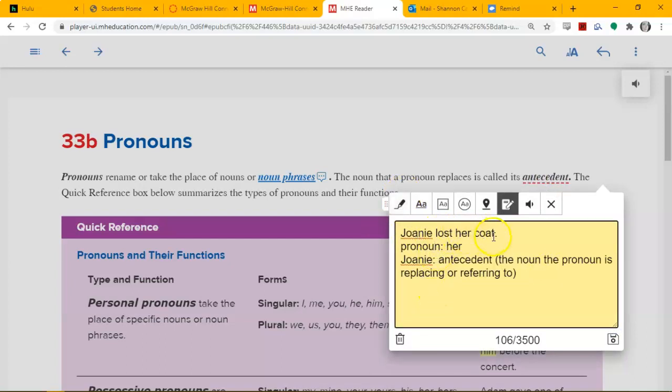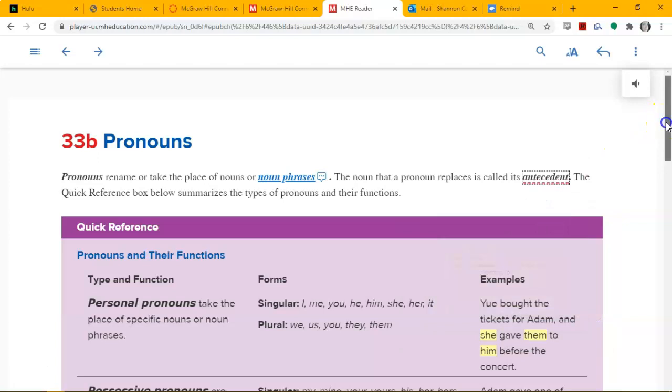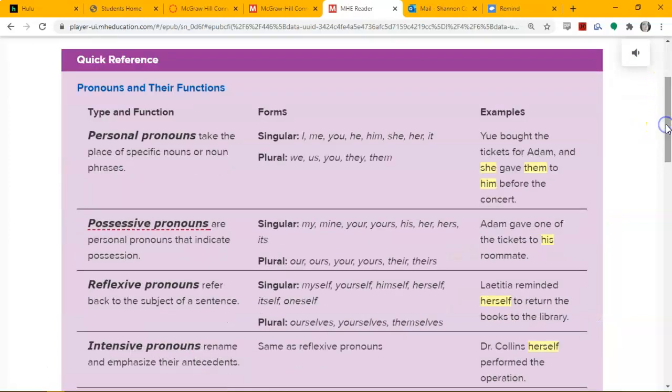Joni lost her coat. The pronoun is her, right there. Joni is the antecedent. That is the word that the pronoun is replacing or referring to. The word her refers to Joni, so Joni is the antecedent. That will become important when you start doing pronoun antecedent agreement.